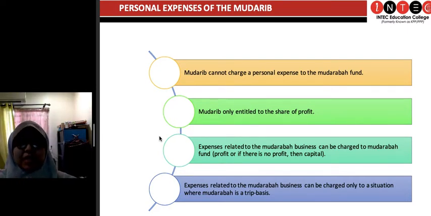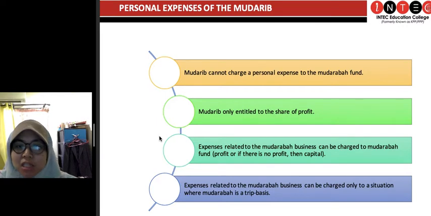So how do we treat it? The mudarib cannot charge personal expenses to the mudharabah fund. If I'm taking this flight ticket to my hometown, and I'm using this capital from my mudharabah contract, that is not allowed. And if keluarga saya nak makan, nak buat parti kenduri dan sebagainya, and I'm using this capital given by the sahibul mal, again, that is not allowed.